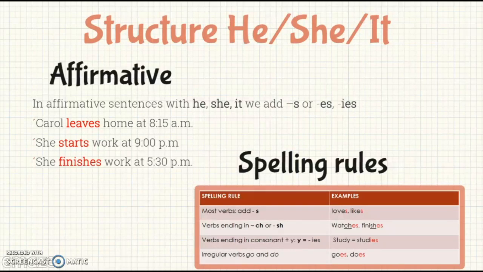Verbs ending in consonant plus y change to ies. In this case, we have verbs like study, which becomes studies. And finally, we have some irregular verbs, go and do, which take the form goes and does.